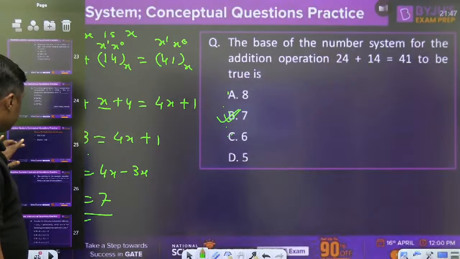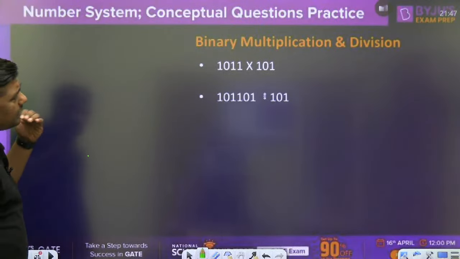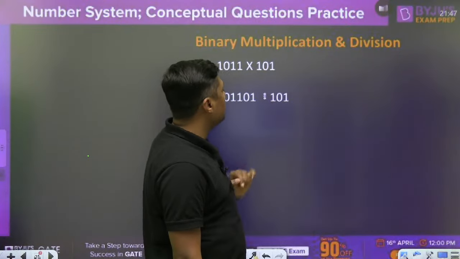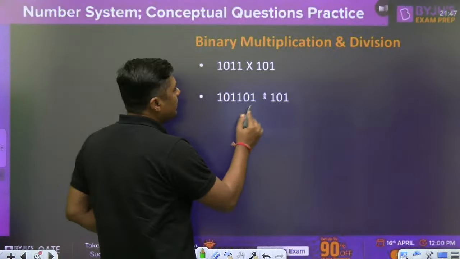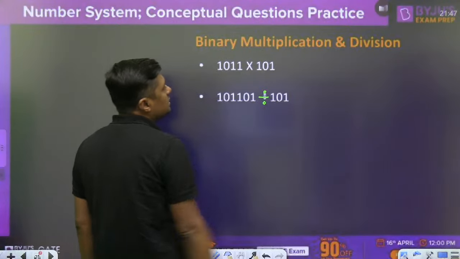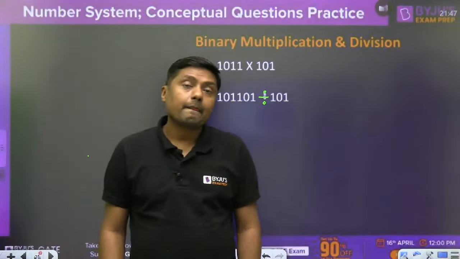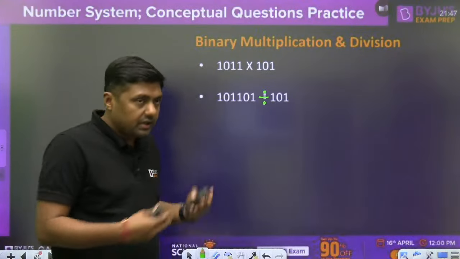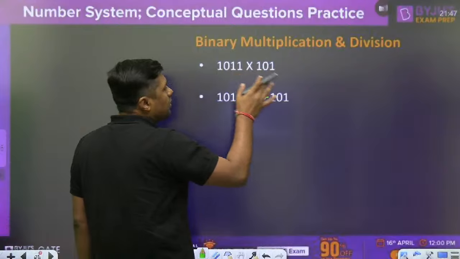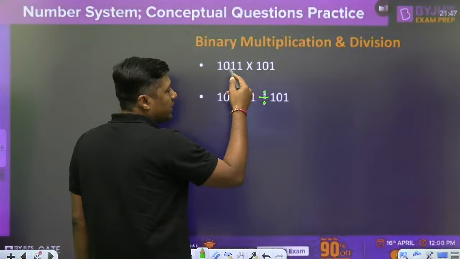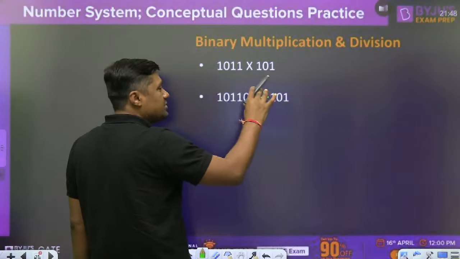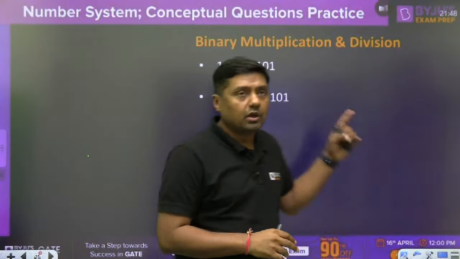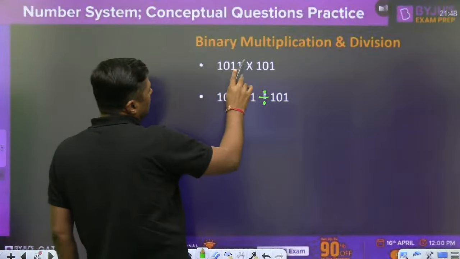Now finally, if I want to multiply numbers, what is the result of this? 1011 is multiplied with 101, and this number is divided by 101. Normally in a GATE exam or other exams this is used for programming only. For example, you want to make a program on 8085 or in C language, because computer organization and architecture is in your syllabus. Then 1011 into 101.